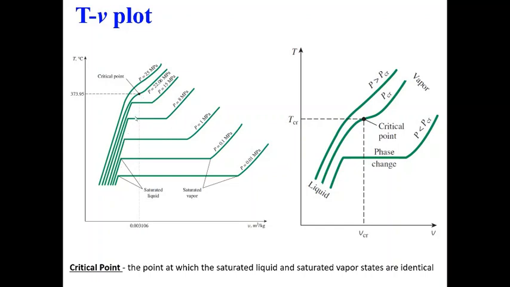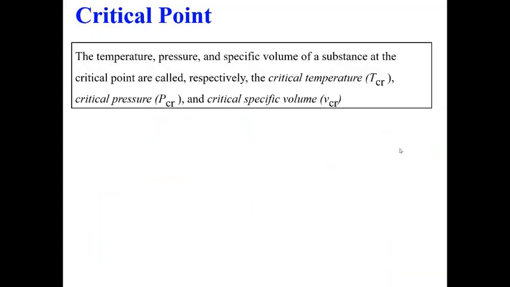All the isobars that I have drawn here can be classified into three. Either the isobar will pass through the critical point, or the pressure will be higher than critical, or lower than critical. So this is how it can be drawn. So what is the critical point?